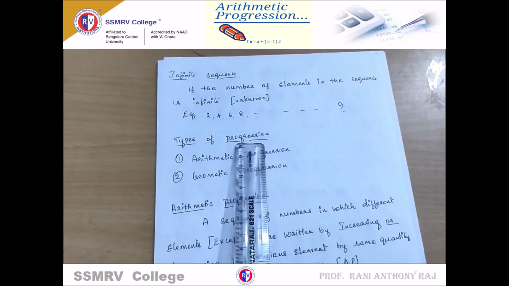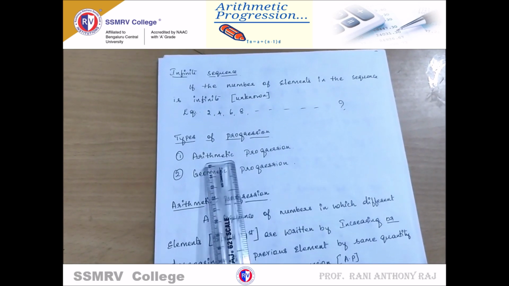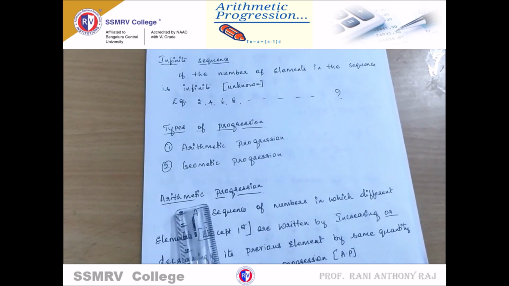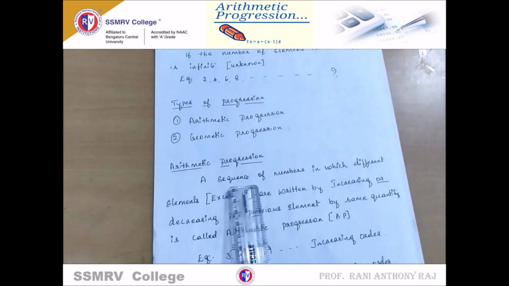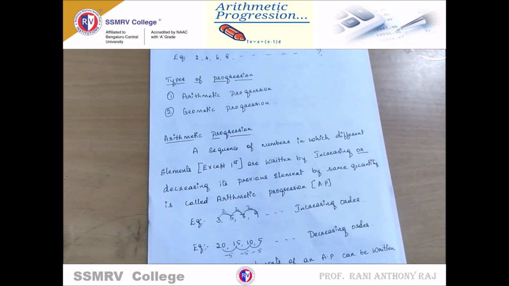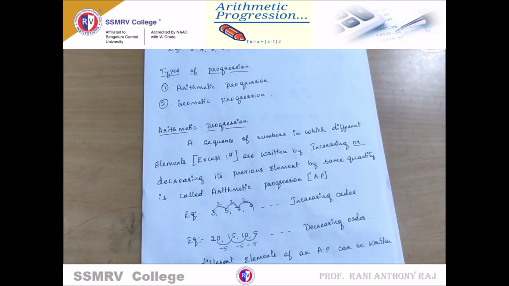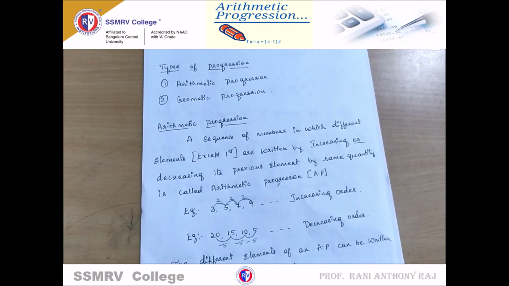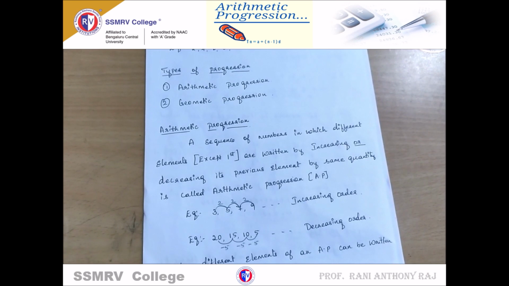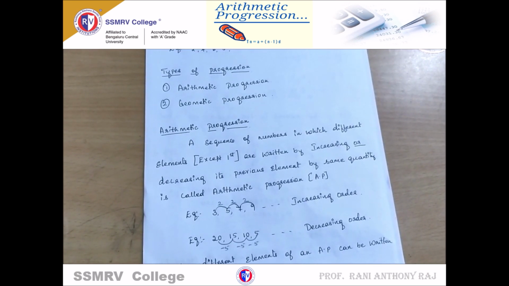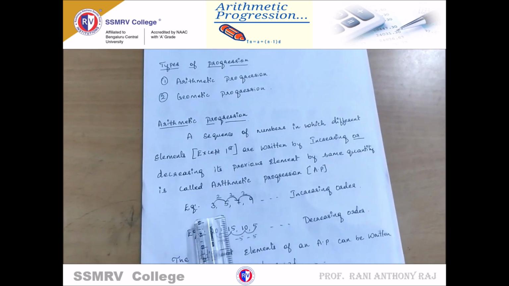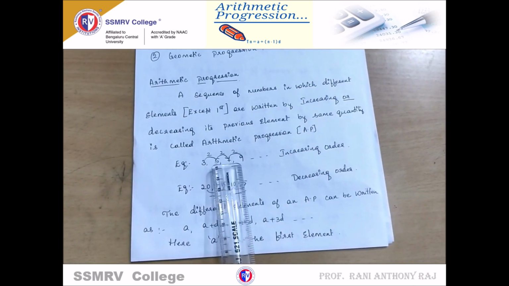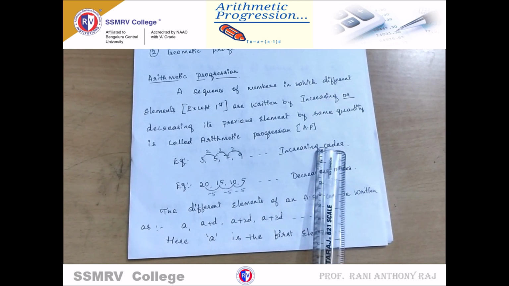Types of progression. There are two types of progression: arithmetic progression and geometric progression. Arithmetic progression: a sequence of numbers in which different elements except the first are written by increasing or decreasing the previous element by the same quantity is called arithmetic progression. I have taken an example here for better understanding. Example: 3, 5, 7, 9. It is in increasing order.